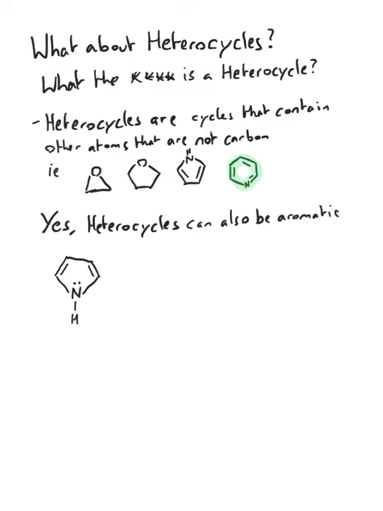For example, in this case, we have 2 pi electrons in the double bonds and the lone pair on nitrogen, which is also a pair of pi electrons, making a total of 6 electrons in this ring, meaning n equals 1, which is an integer. This compound is aromatic. What about this one here?